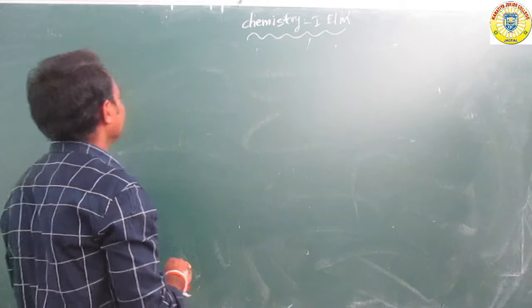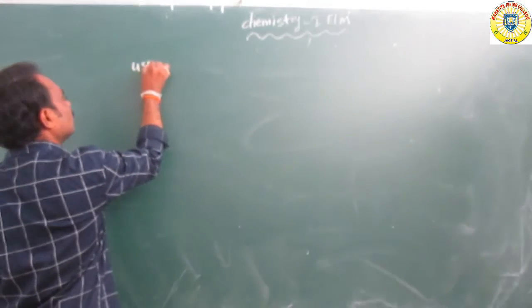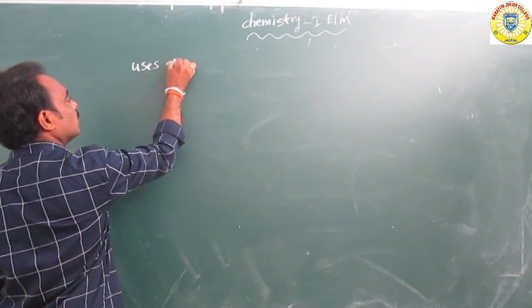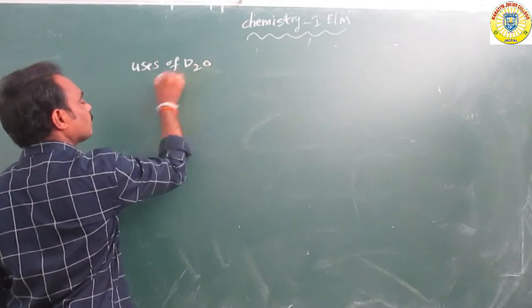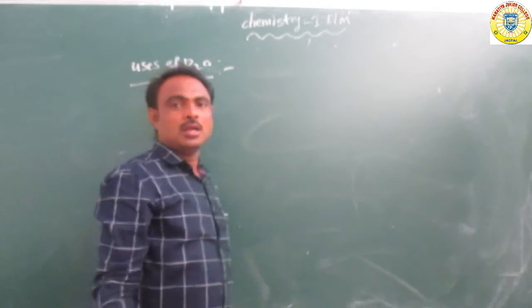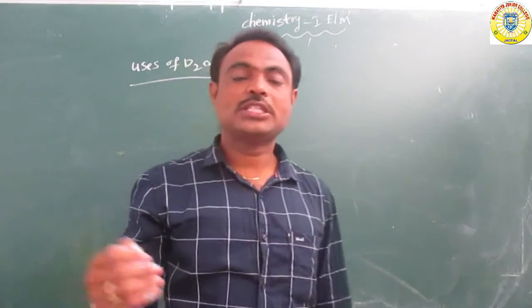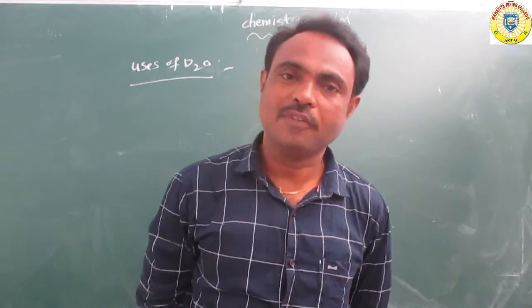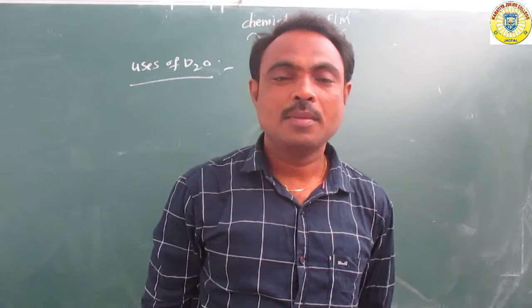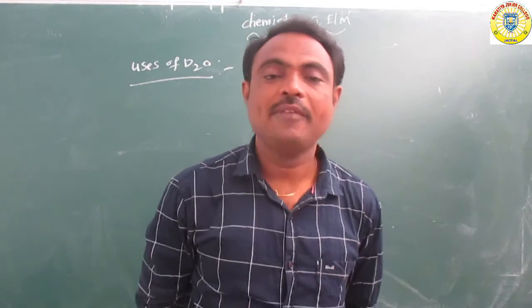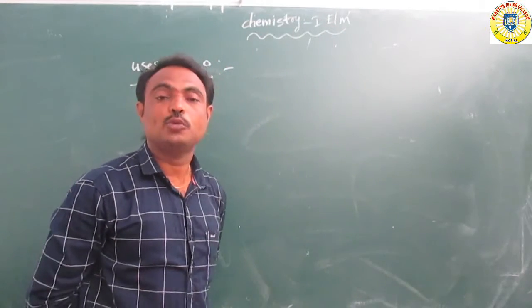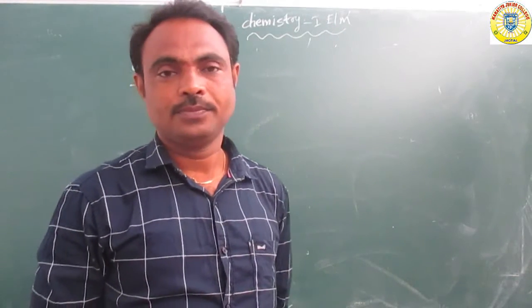So next, uses. What is the use of D2O or heavy water? Commonly D2O or heavy water is mainly used for the preparation of deuterium.